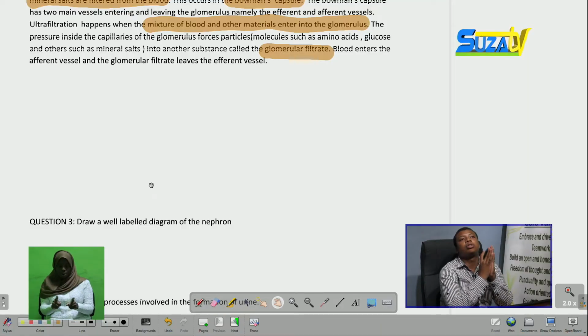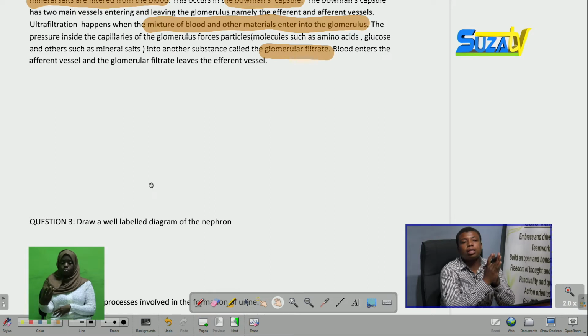Moving on to our third question, we're told to draw a well-labeled diagram of the nephron. A question like this is normal since Form 1, Form 2, Form 3, and also Form 4.